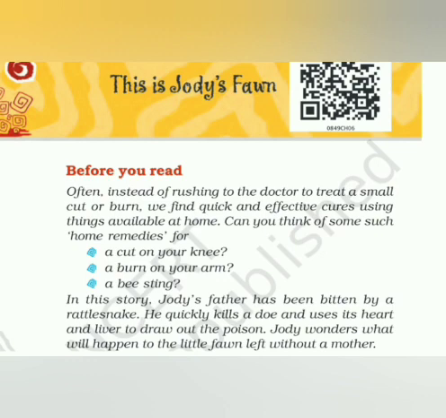So in this story, Jody's father has been bitten by a rattlesnake, and immediately the first reaction is to kill a doe and take out its heart and liver to draw out the poison from Jody's father's bite. Then Jody begins to wonder what will happen to the fawn who is left without the mother. This is what the story is about. So now we will continue with the story.